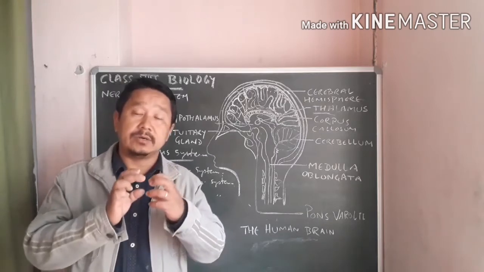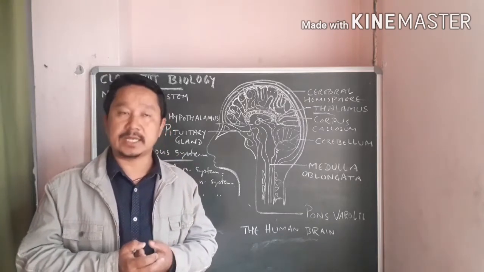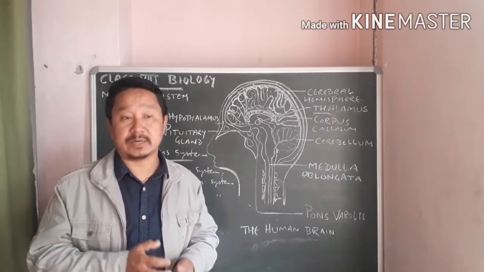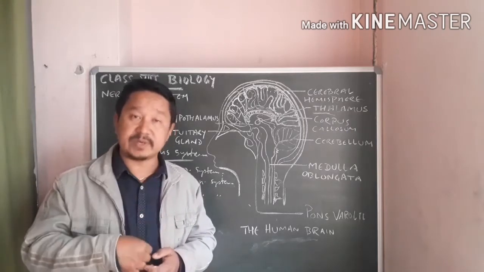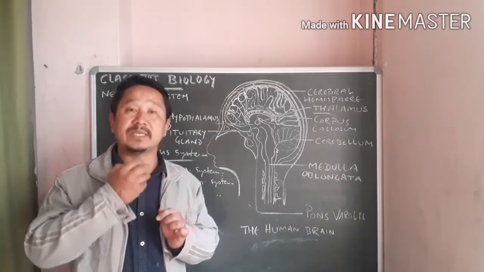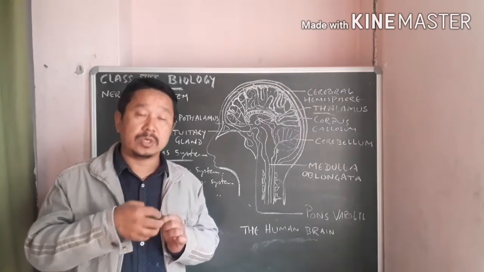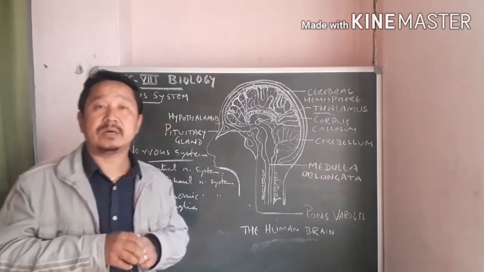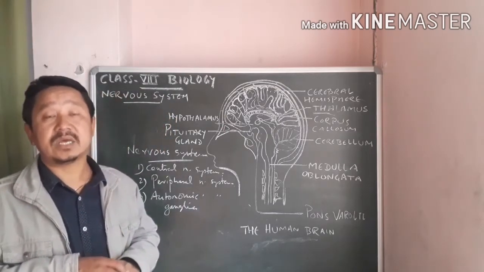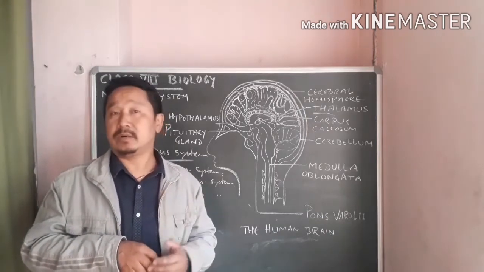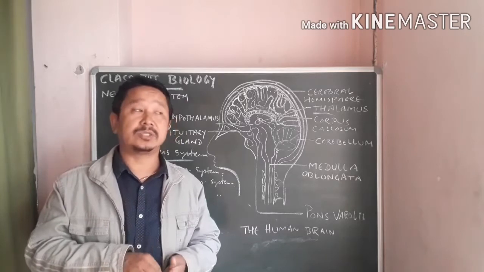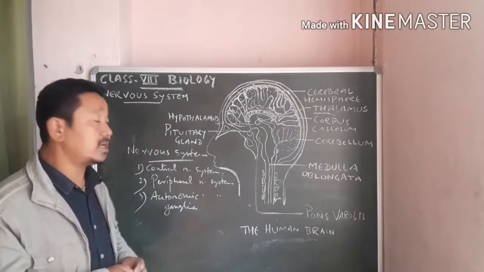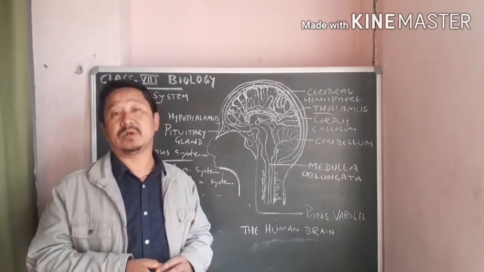Involuntary activities of the internal organs, for example the heartbeat. Your peristaltic movement of the alimentary canal, that means the undulating movement because of which the food can pass from one part of the alimentary canal to the other part. That movement is called peristalsis or peristaltic movement. And also your respiratory system movements. These are all controlled by the autonomic nervous system. So these are the three types of nervous system.